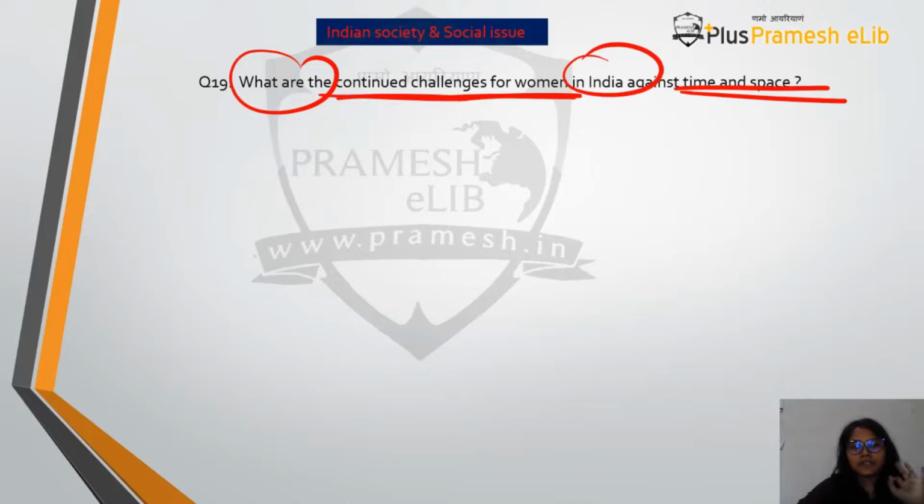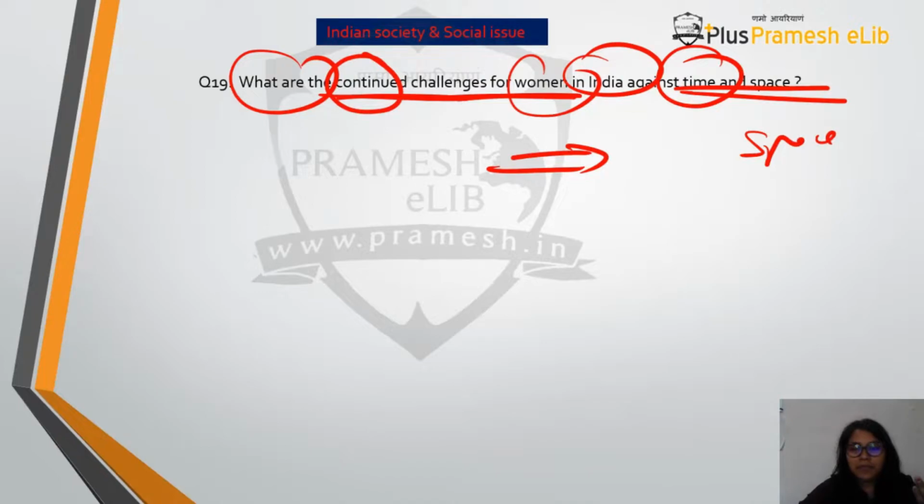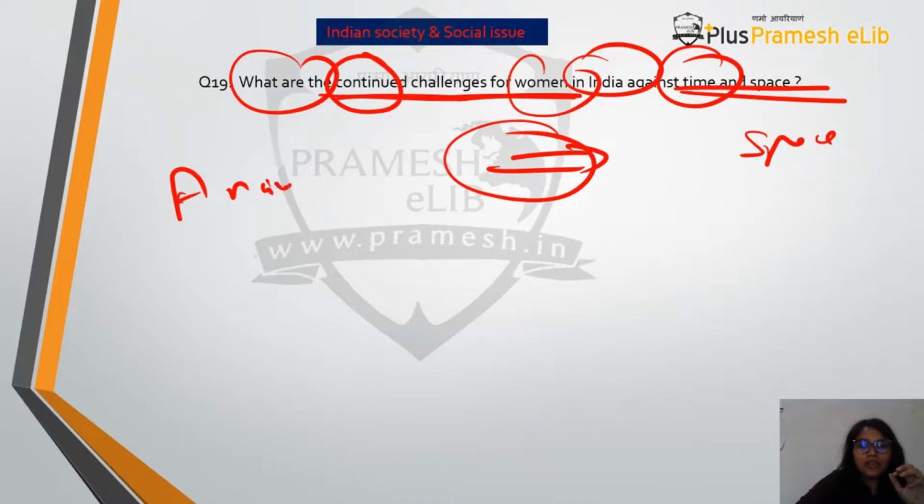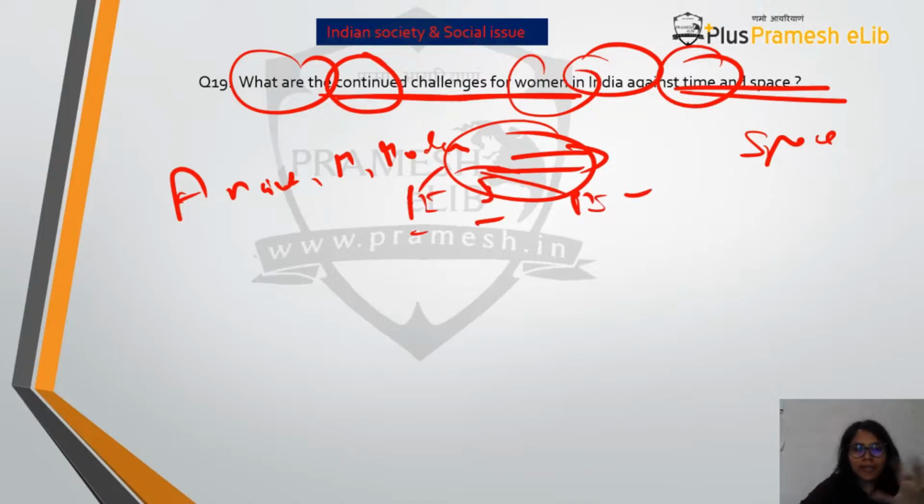Now first of all, here three words are important. First is continued challenge, something that is not a challenge today but has been continuing from the past. Challenge for whom? Women. And then in which sphere do you want to talk about challenges? In time also and in space also. That means you can talk about time in the sense from ancient, then you can go medieval, then modern time, in which also pre-independence, independence and post-independence. Okay, this is how you can go time wise.